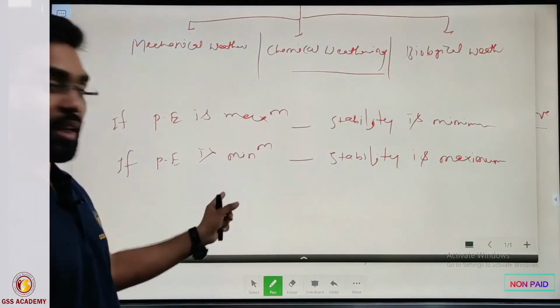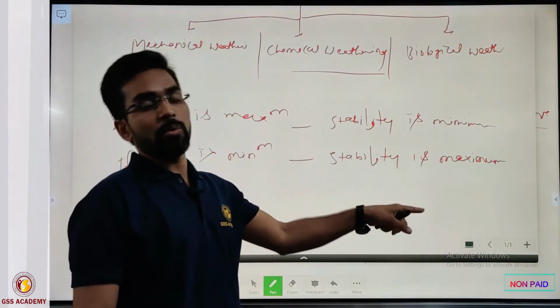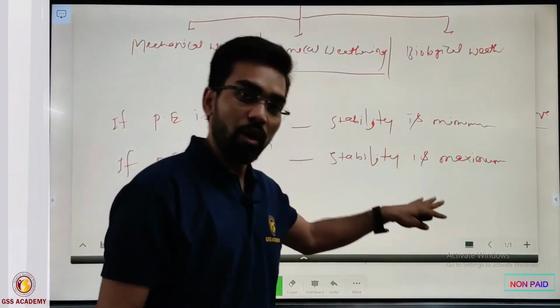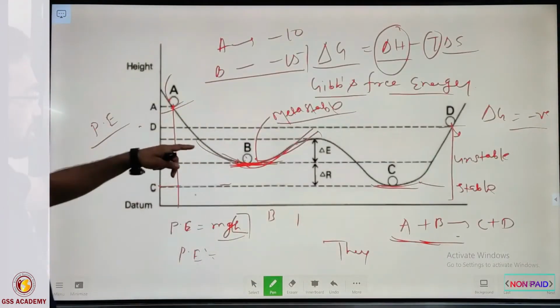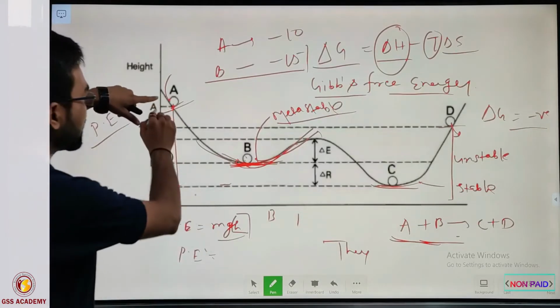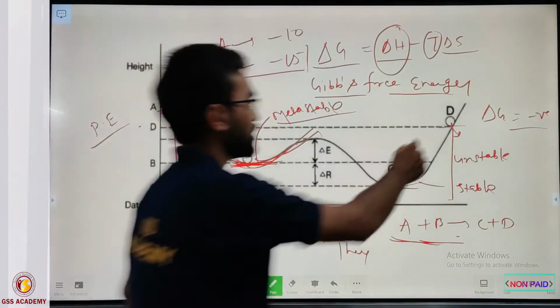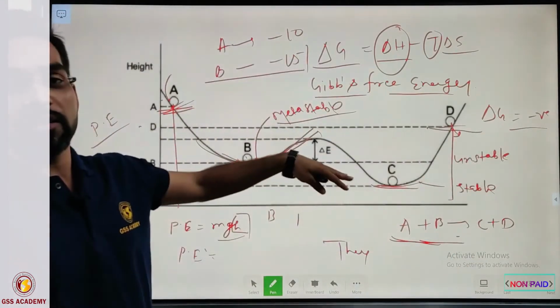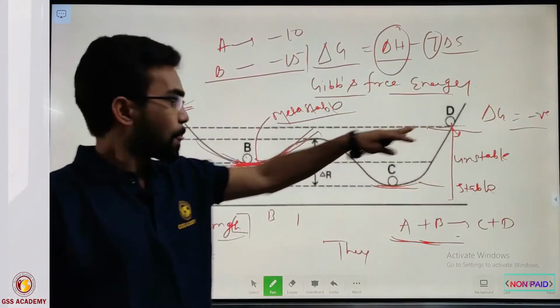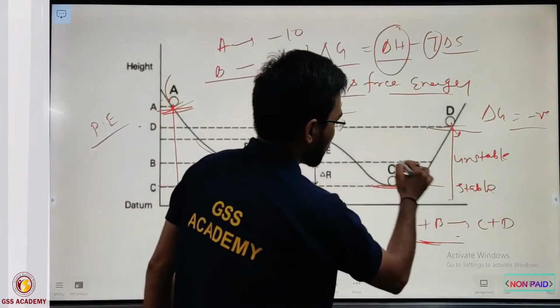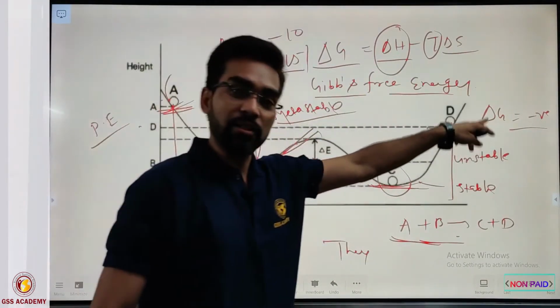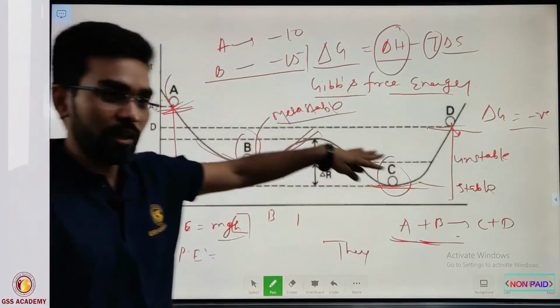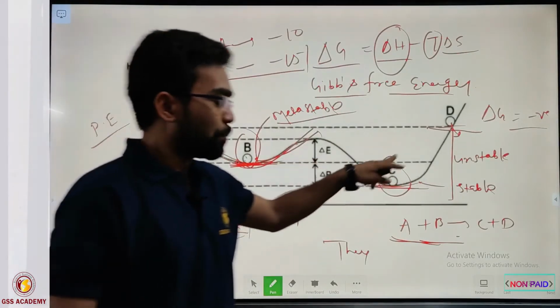So the potential energy is inversely proportional to the stability of that object. That is why we are explaining these, because, as I said earlier, these mineral phases A and D have more tendency to react with the other minerals in comparison to B and C.